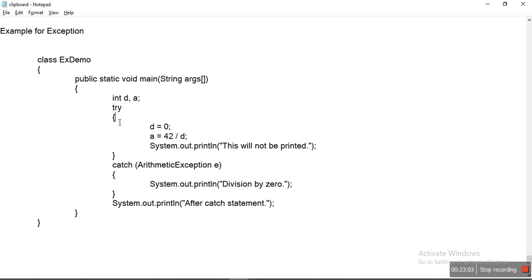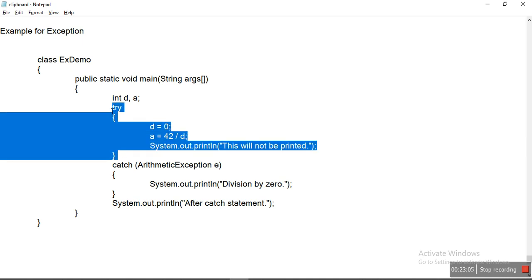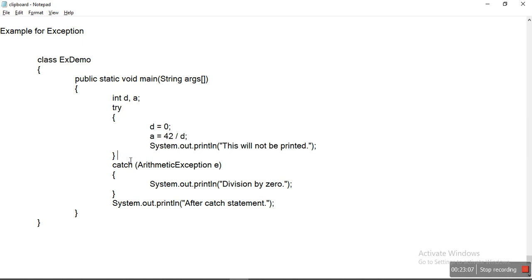Just as I said, enclose your code within a try block. Here we are performing a division operation, which may cause a divide by 0 exception, or arithmetic exception. Divide by 0 is an arithmetic exception, a child class of runtime exception.